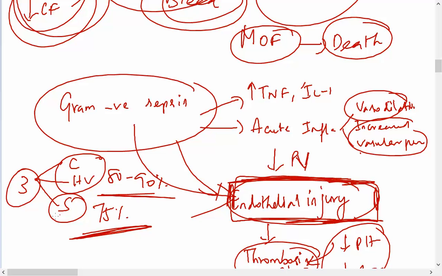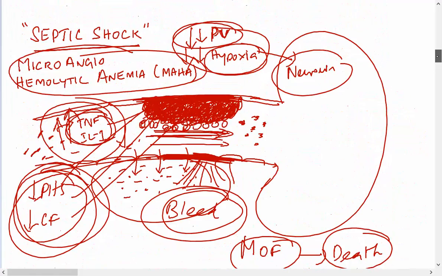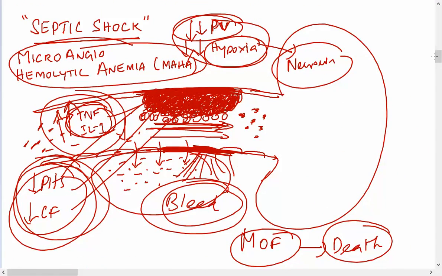So handling the patient in septic shock is very difficult because this whole event happens very fast and it is very difficult to control the event. The main point is we cannot control the event. The only thing is, if we are able to remove this gram negative bacteria, then we can control the event, because until it is there they will keep on secreting TNF and IL-1.